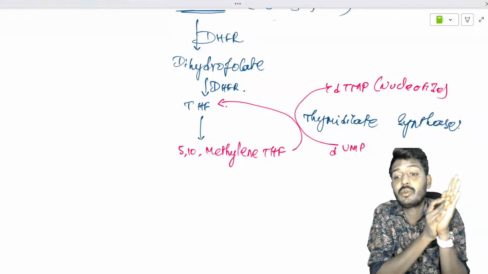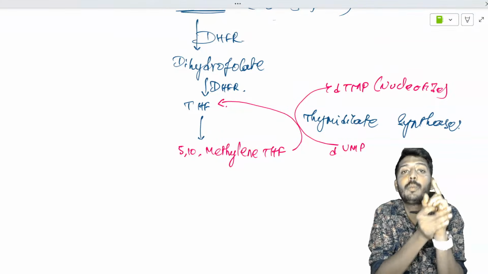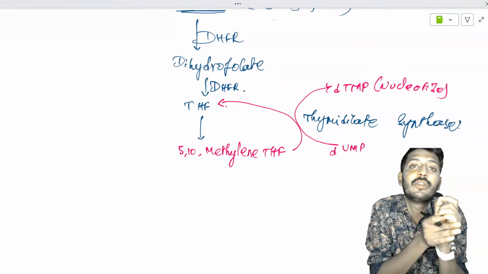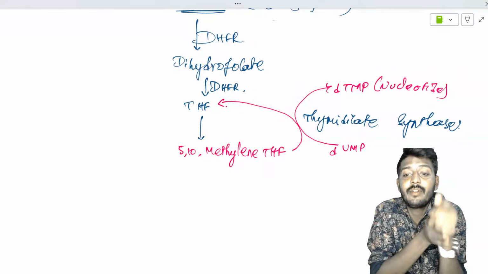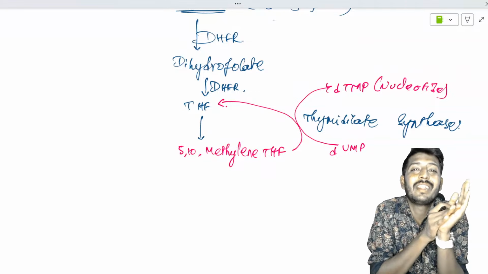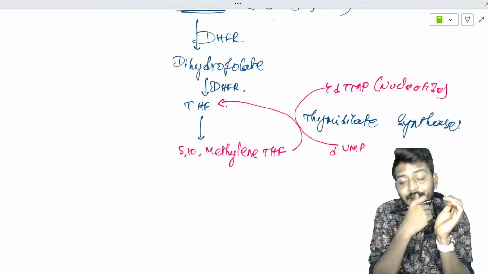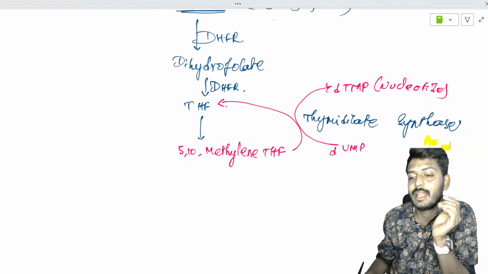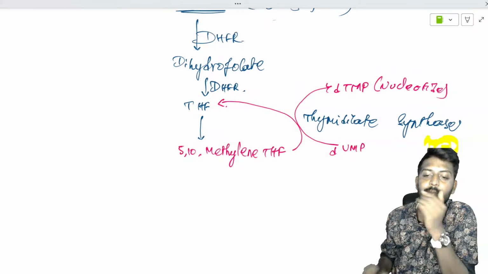What is the previously asked question? Which drug deprives the cell from having sufficient thymidylate? Thymidylate monophosphate is a nucleotide. Nucleotides are responsible for the making of DNA and RNA. Especially DNA here, when we are speaking of TMP, if there is no DNA, there is no cell replication. So for the synthesis, which enzyme is required? Thymidylate synthase is required. Thymidylate synthase can be inhibited by a drug, that's only 5-fluorouracil.